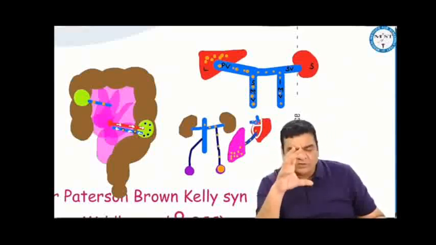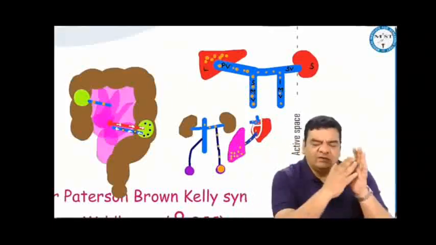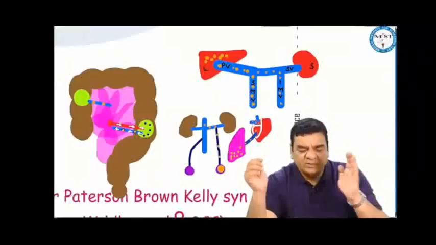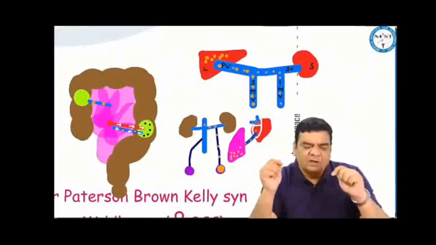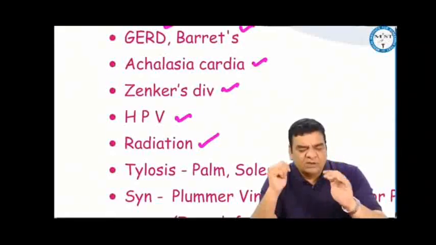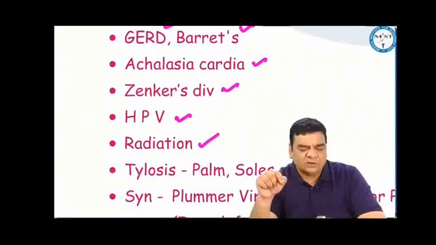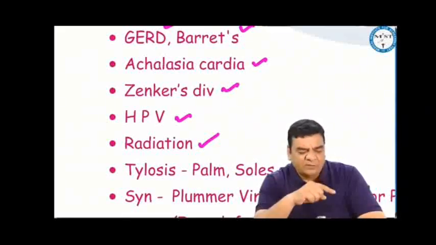So we were talking about esophageal cancer staging. Now we'll just try to differentiate the esophagus, stomach, and colon cancer staging. T1: esophagus, submucosa; stomach, submucosa; colon, submucosa. T2: all three, muscle. T3: esophagus, it is adventitia; stomach, it is subserosa; colon, it is subserosa. T4: in esophagus, it is adjacent organs. In stomach, T4A is penetrating or perforating the serosa, and T4B is adjacent organs. In colon cancer, T4 is adjacent organs. In esophagus, T4A is pleura, pericardium, diaphragm, and T4B is trachea, bone, aorta.